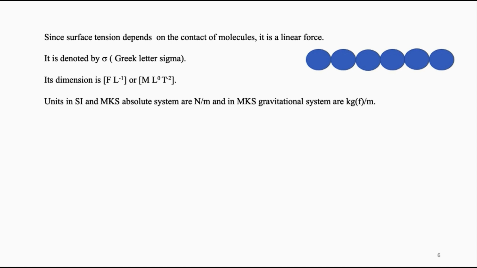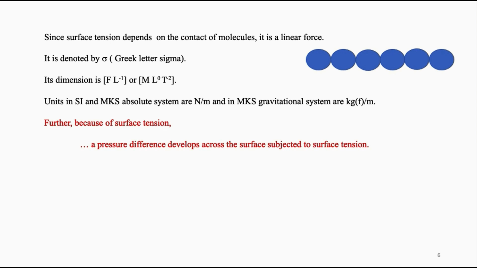It has the units in SI and MKS absolute system newtons per meter, and in MKS gravitational system it is kilogram force per meter. Further, a pressure difference is established across the surface wherein the effect of surface tension is felt. For example, liquid drops, bubbles as well as jets.